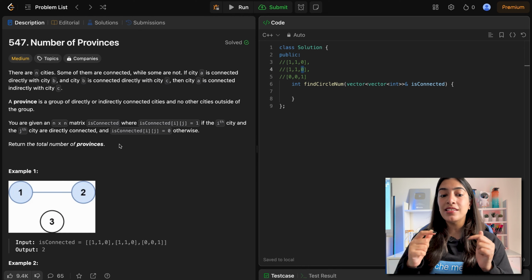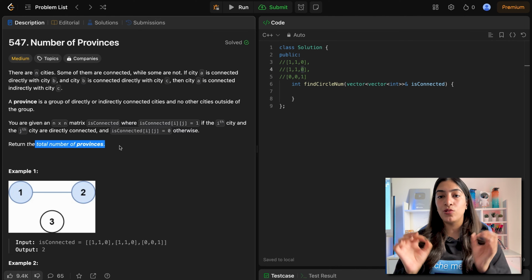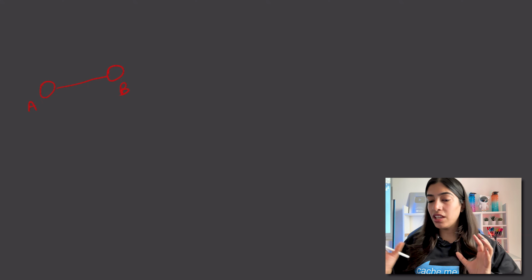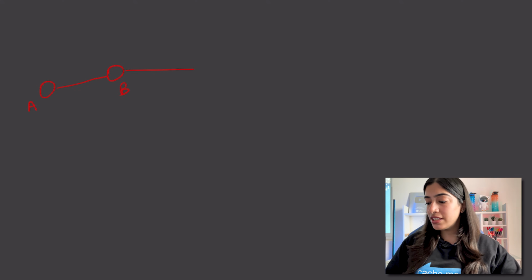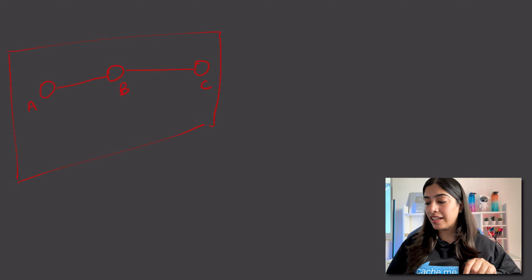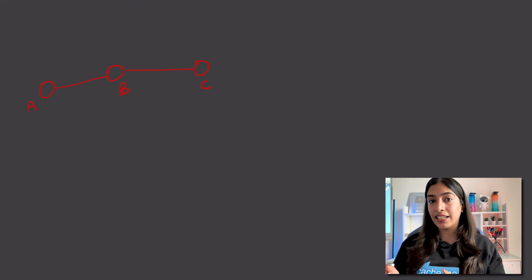Now we have to find the number of provinces. What does this mean? Total number of provinces. Let's look at the diagram now. Here, say nodes A and B are directly connected, basically there is an edge between them. They are obviously part of one province. Now suppose there is another node C. There is a direct edge between B and C, but still A, B, C are in one province only. Why? Because A and C are also indirectly connected. There is a direct edge between A and B, and a direct edge between B and C. That means A and C are indirectly connected. So A, B, C are in one province.